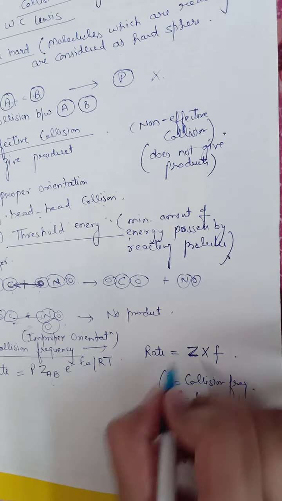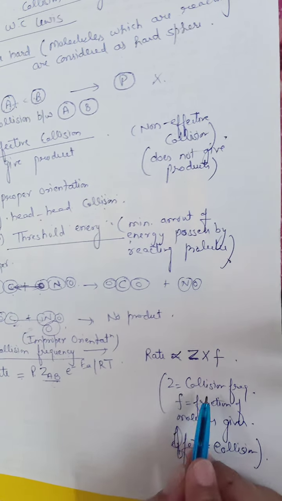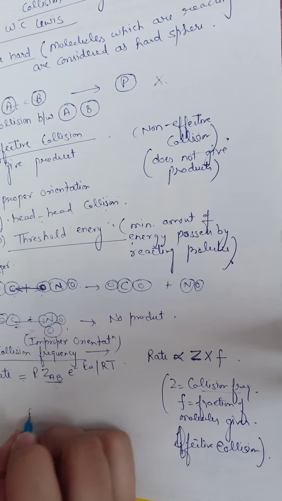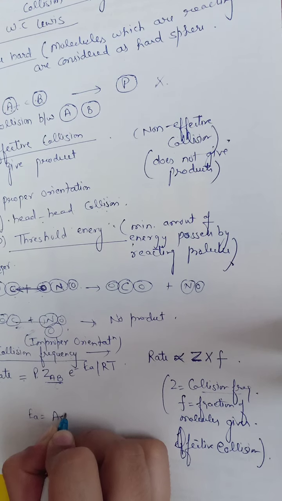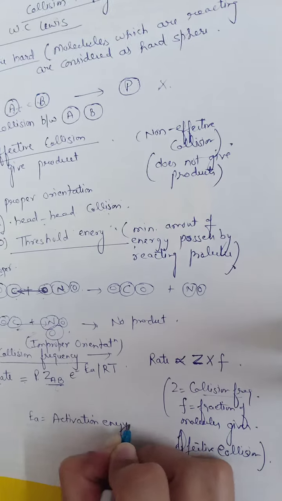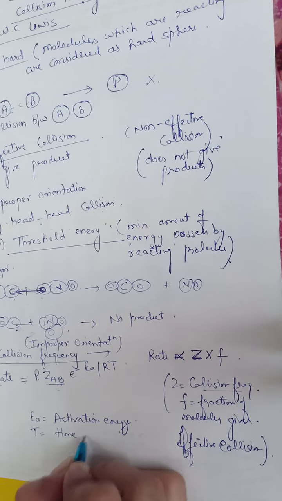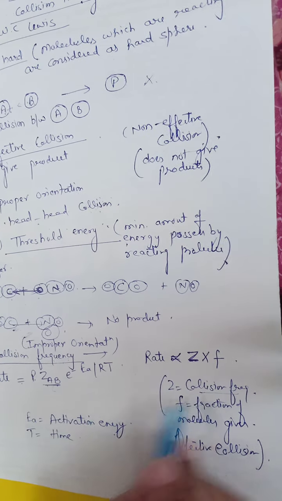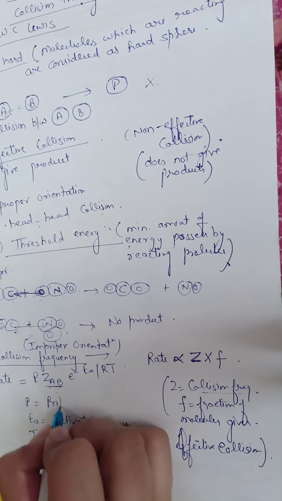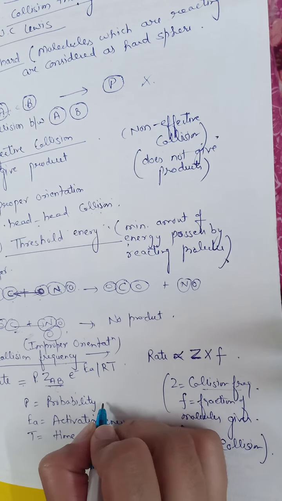So from here we get rate equal to P Z_AB e to the power minus Ea upon RT. Z_AB is the collision frequency, Ea is the activation energy, T is the temperature, and P is the probability factor, that means the possibility of effective collision.